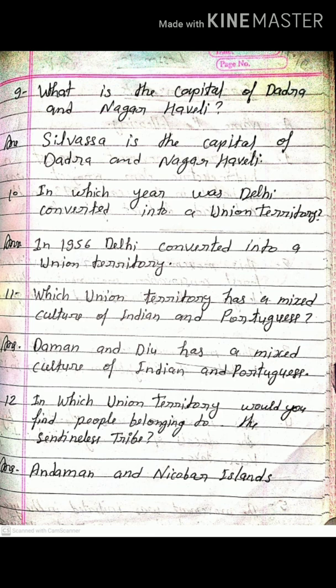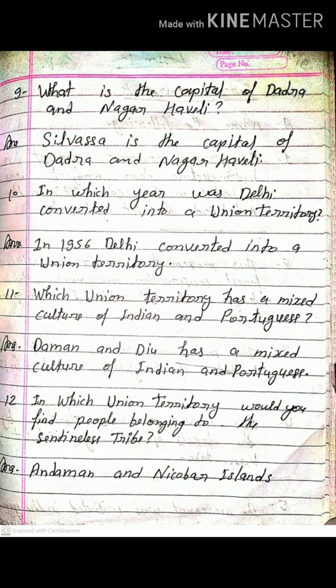Question number 10. In which year was Delhi converted into a union territory? Answer: in 1956, Delhi was converted into a union territory. Question number 11. Which union territory has a mixed culture of Indian and Portuguese? Answer: Daman and Diu has a mixed culture of Indian and Portuguese.